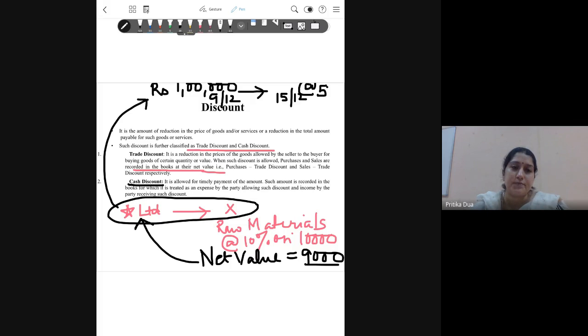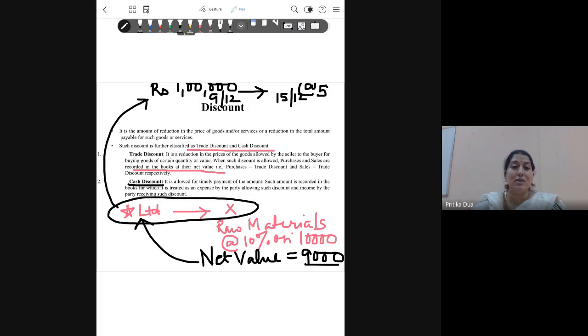5%. I repeat the example. The supplier, that is X Limited, gives an offer to Star Limited that if cash payment is made promptly, that is by 15th of December, then an additional discount of 5% will be given.